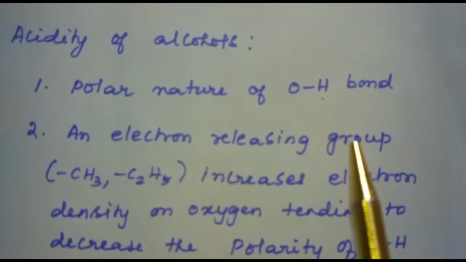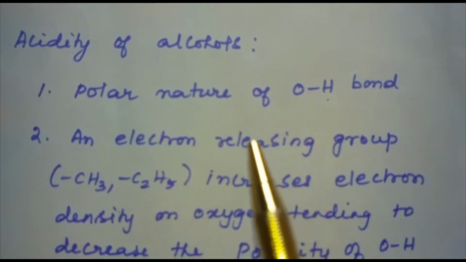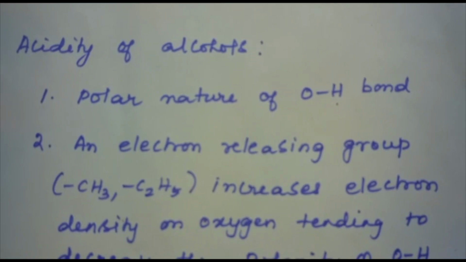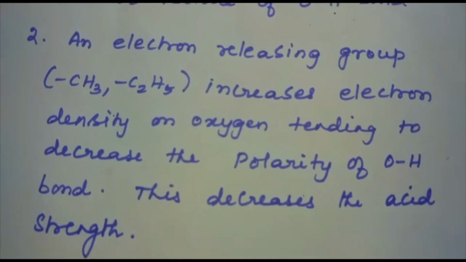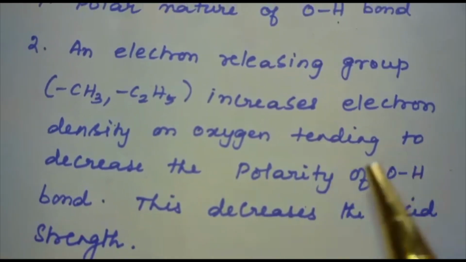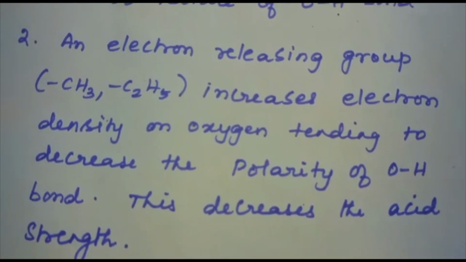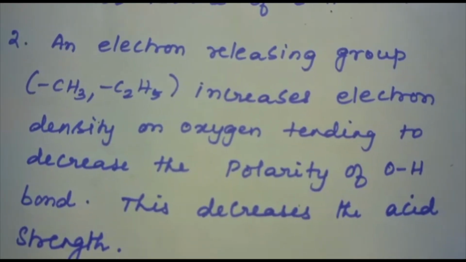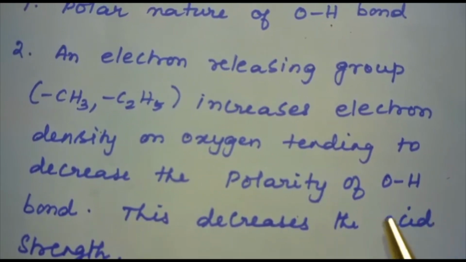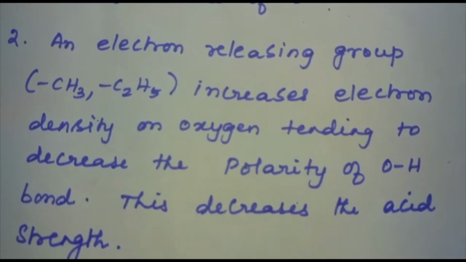An electron releasing group means the alkyl group: methyl, ethyl, propyl. They increase the electron density on oxygen, tending to decrease the polarity of the OH bond. So what happens? This naturally decreases the acid strength.